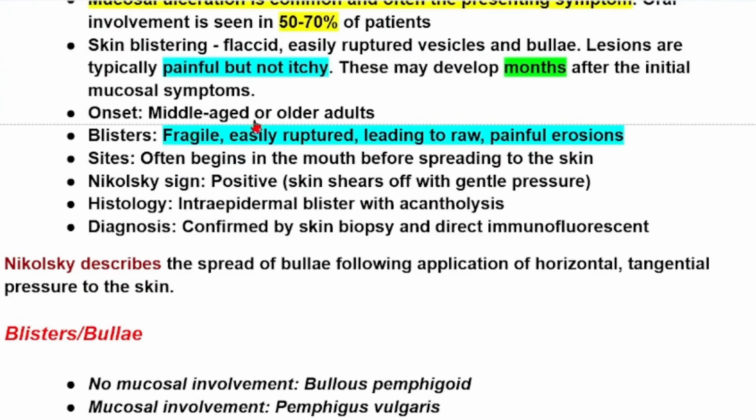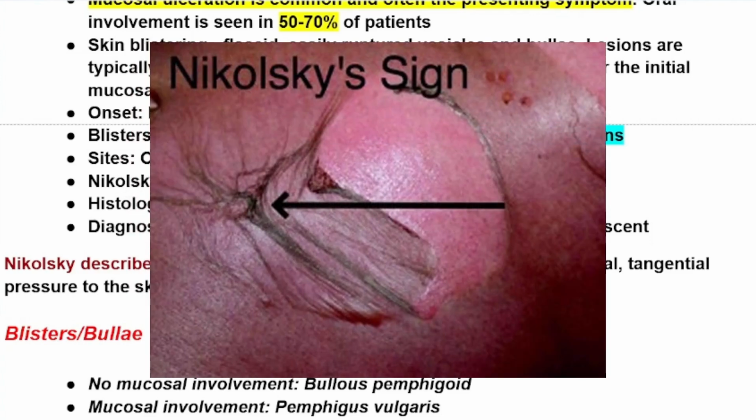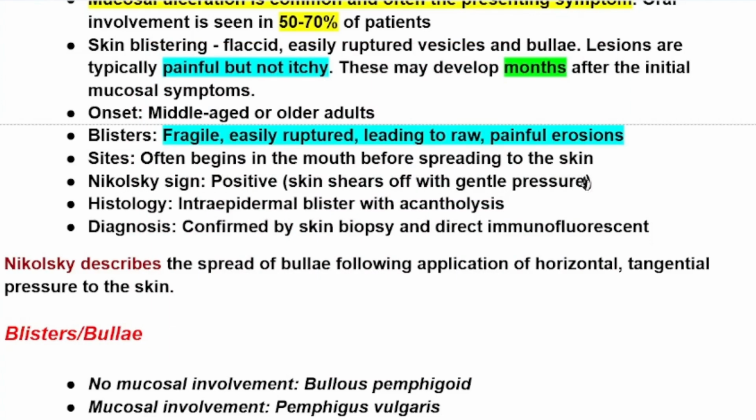Onset is in middle age or older adults. Blisters are fragile and easily ruptured, leading to painful erosions. It often begins in the mouth before spreading to the skin. Nikolsky sign is positive, and skin shears off with gentle pressure.